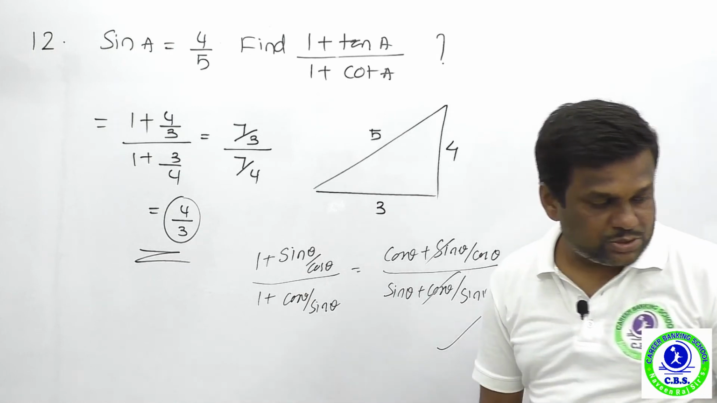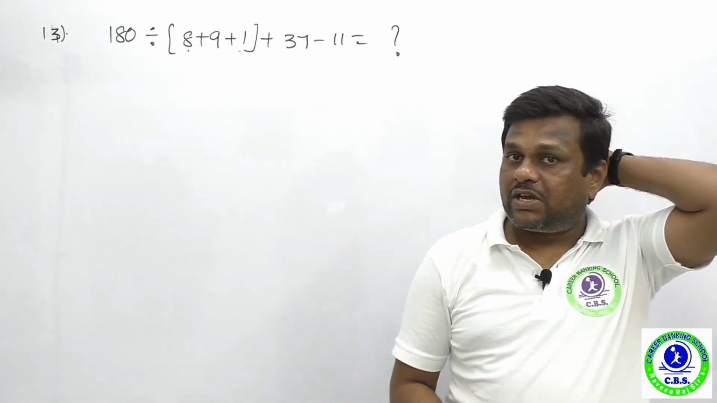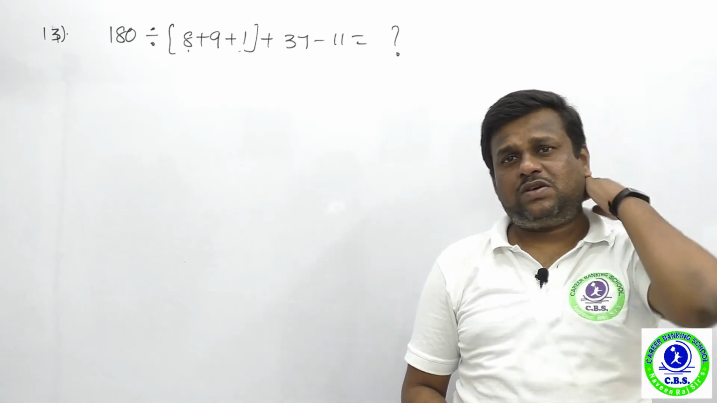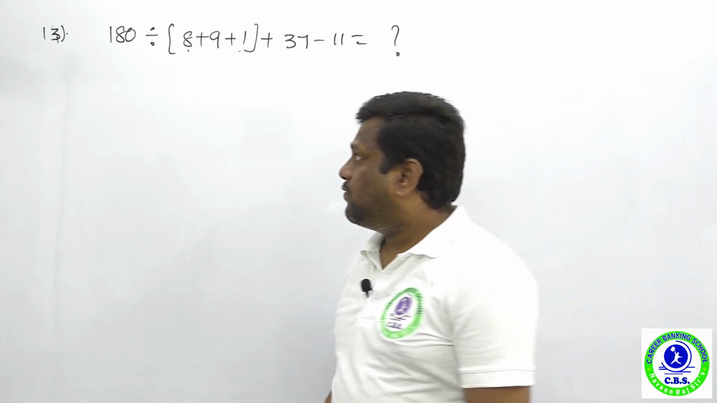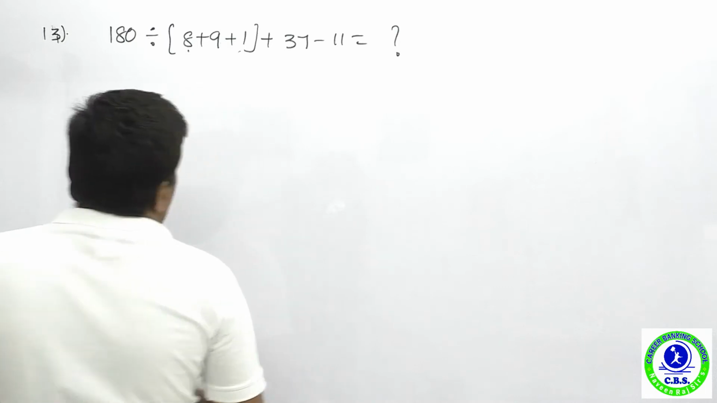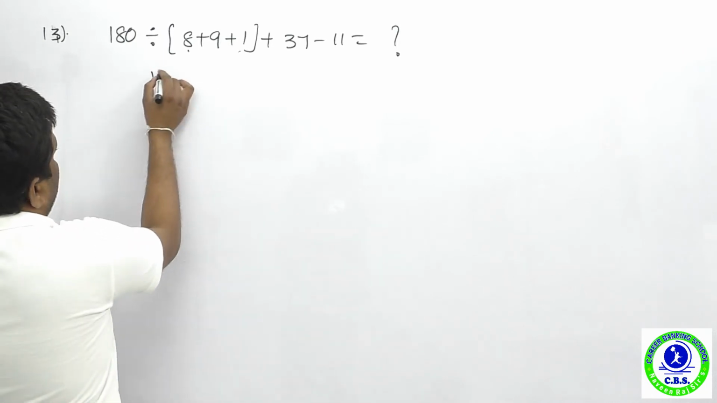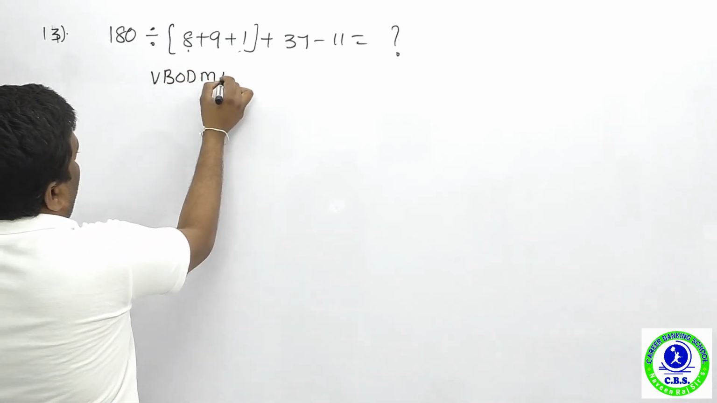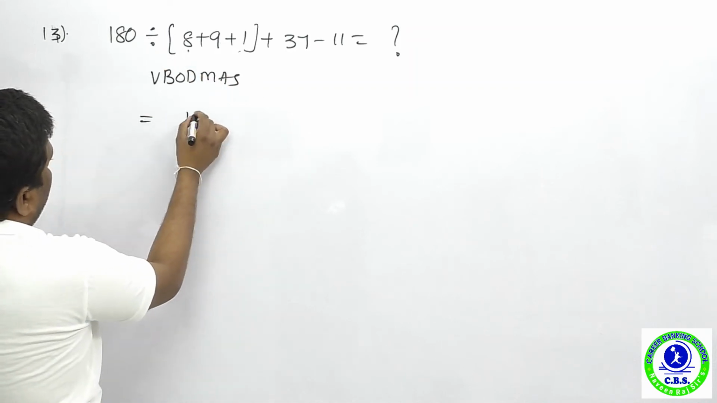Okay, next question from the simplification department. All the simplification questions are very easy. So 180 divided by 8 plus 9 plus 1 plus 37 minus 11. Use the VBODMAS rule to answer this type of question.